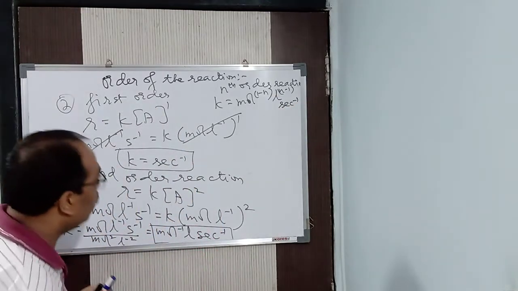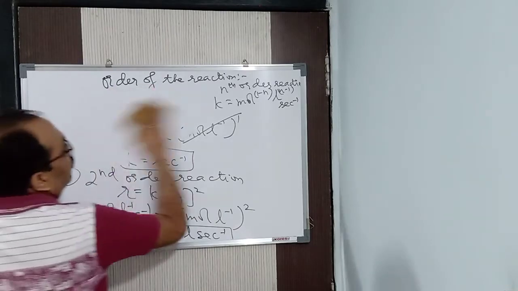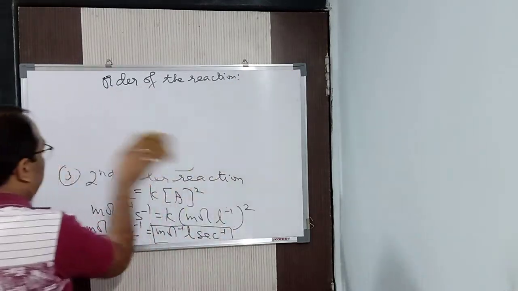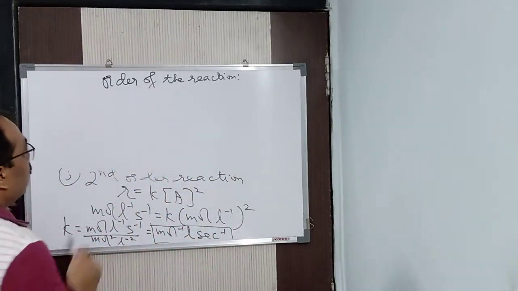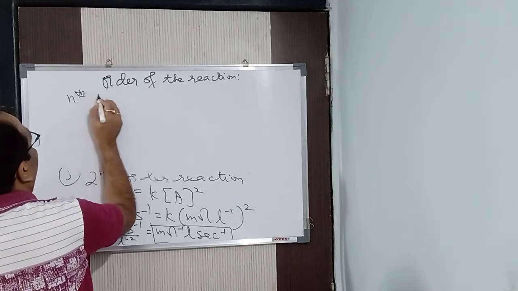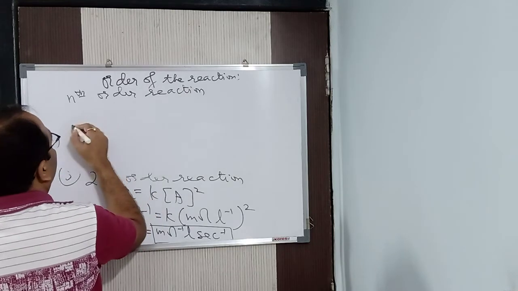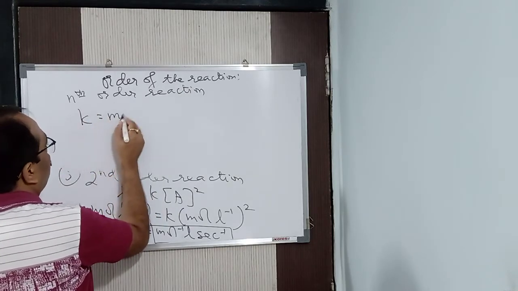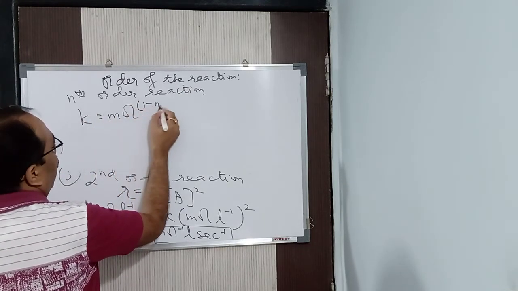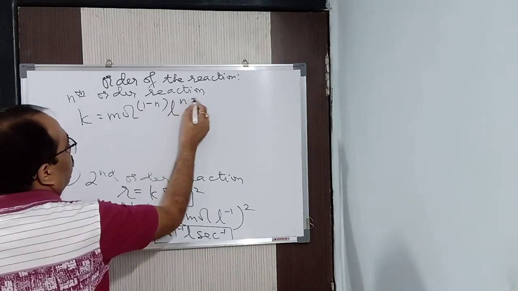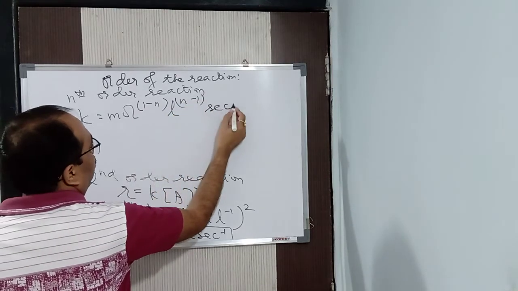Let me write properly this one. Yes. Now for nth order reaction, unit of K will be mole to the power 1 minus n, liter to the power n minus 1 and second inverse.